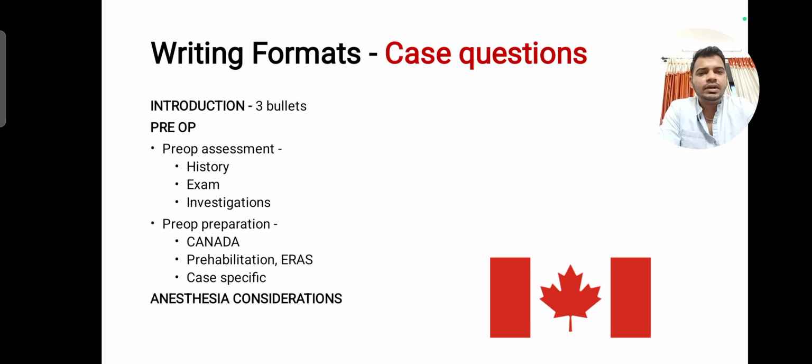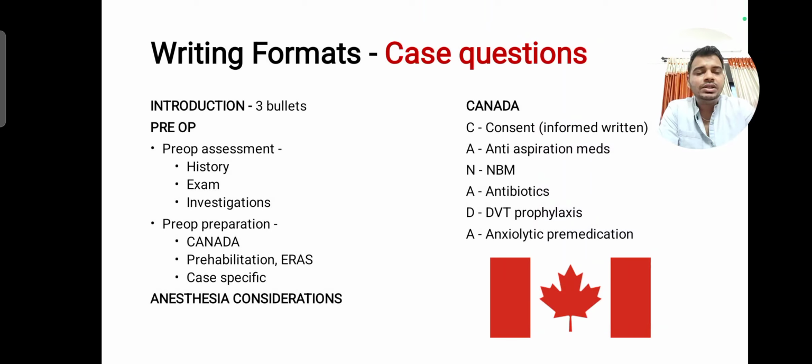So first you can write the introduction part, then the preoperative assessment and preparation part. In the preparation part, you can see this CANADA is a mnemonic which is the same for all cases. So this CANADA part you can write for all cases. You do not need to think about it. And apart from that, in the preparation part, you will be writing prehabilitation, ERAS protocol and case specific preparation things. That is depending on the case, but this CANADA, informed consent, anti-aspiration, NBM, is for all cases. So you can write this mnemonic and it will be easy for you.